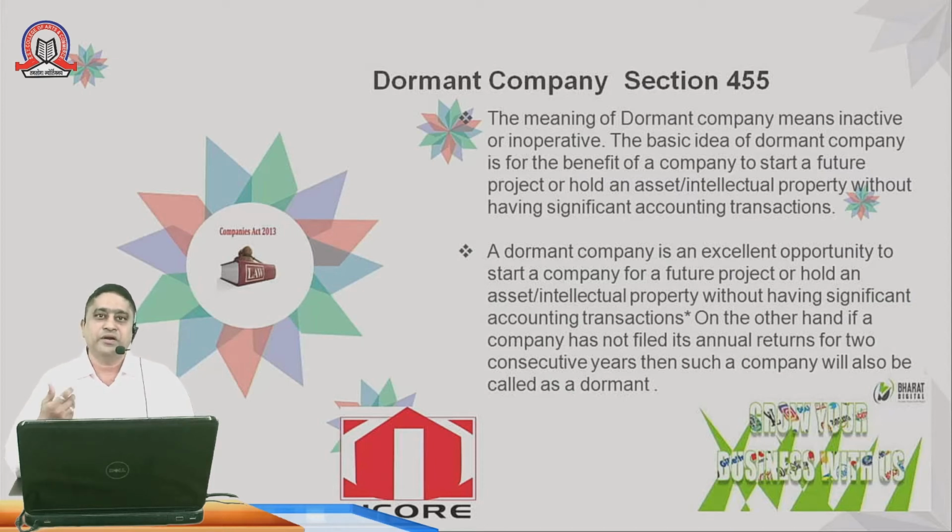But if the company is not doing any type of sales, no operations are going on, then they will declare it as a dormant company. On the other hand, if the company has not filed its annual return for 2 consecutive years, then such a company will be called dormant by ROC. An example is Bharat Digital, which has been declared a dormant company, including Ancore, which is uploaded on the Ministry of Corporate Affairs website.